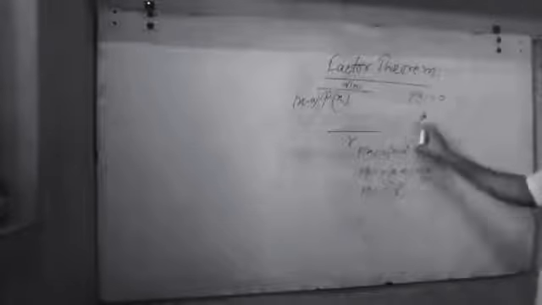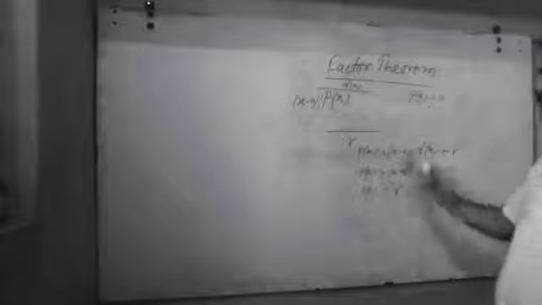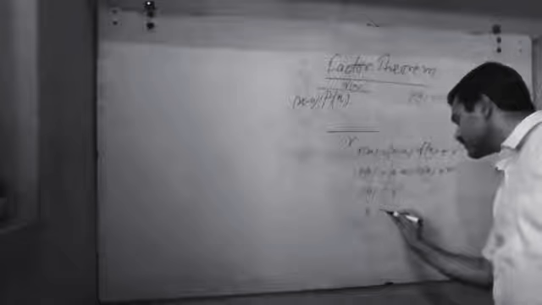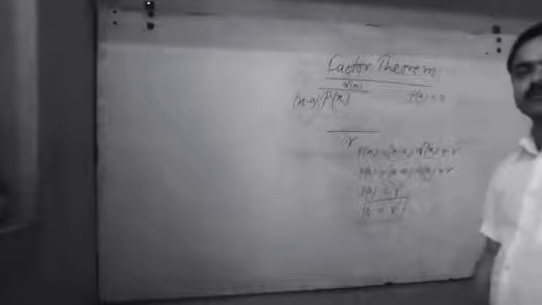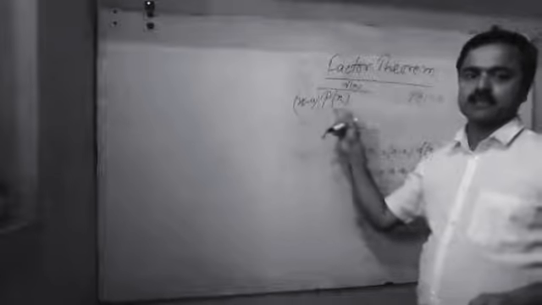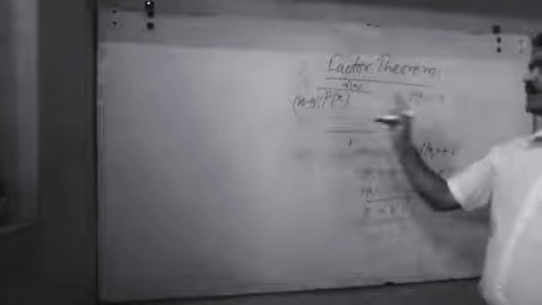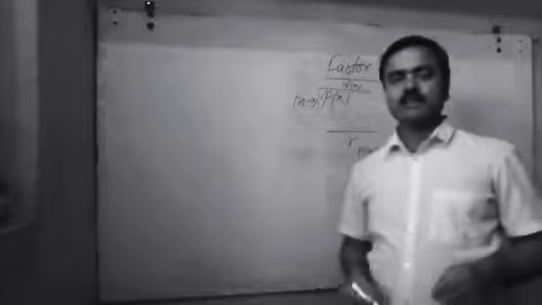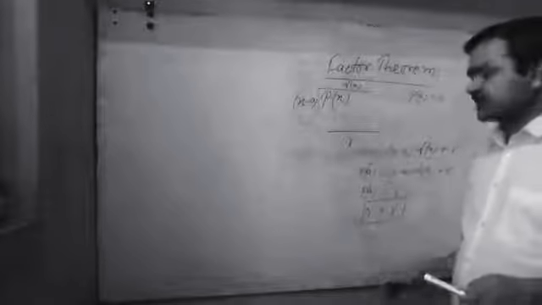What is given in this theorem, P(a) equals 0, is the condition. If P(a) equals 0, then r equals 0. This means the remainder is 0. It means x minus a divides P(x) completely. That means you can say x minus a is a factor of P(x). This proves the factor theorem.